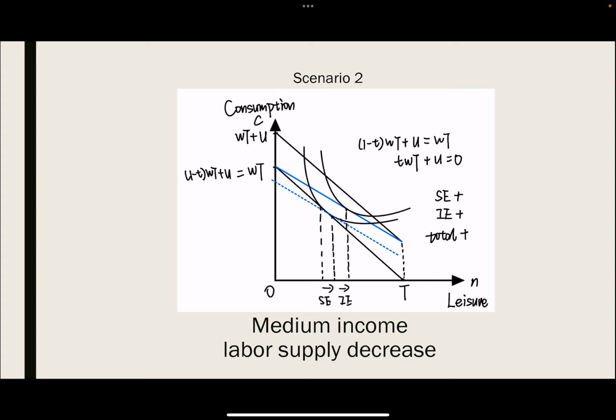So in this situation, we can see in the diagram that the substitution effect and the income effect are both positive, and the total effect is also positive. So people in this situation will prefer to work less, and the labor supply will definitely decrease as well.